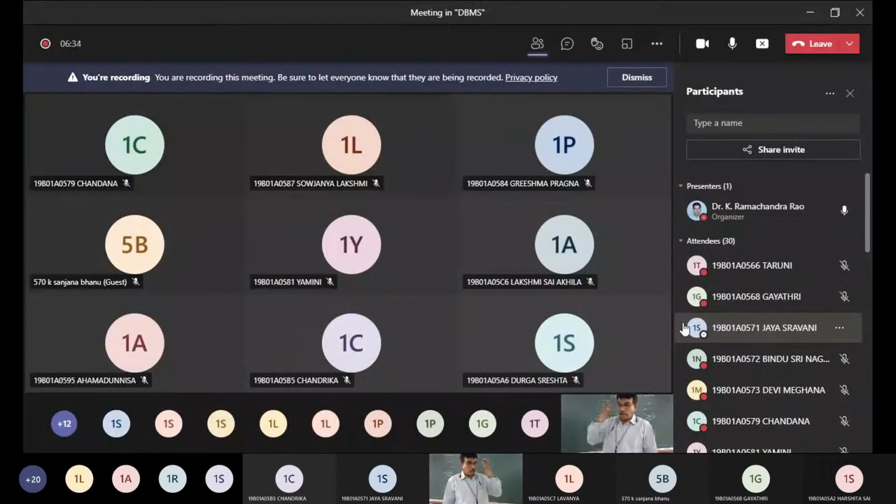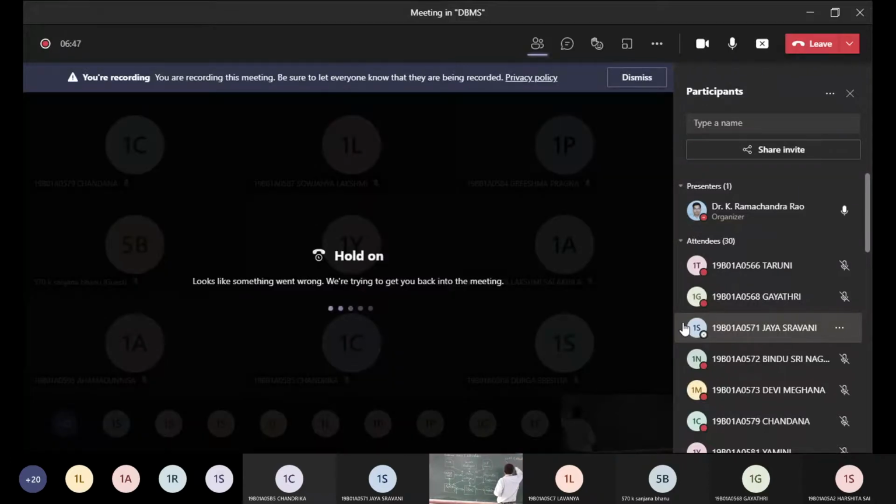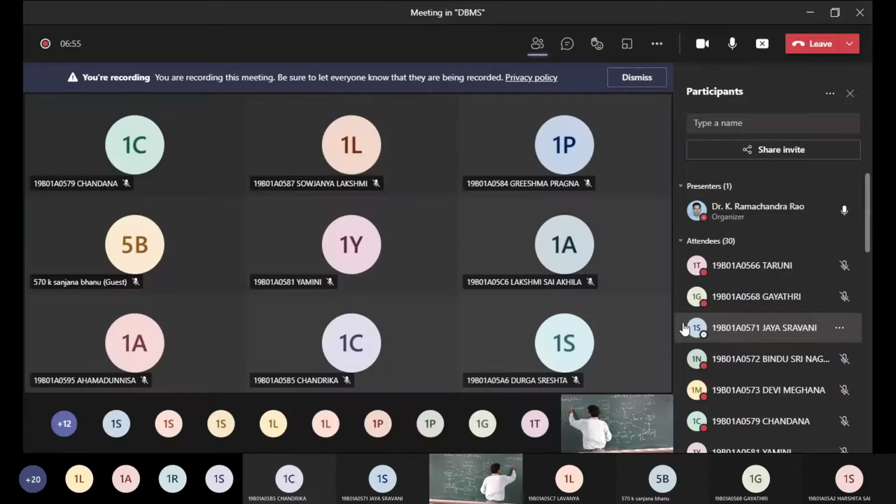So we have an important concept called levels of abstraction. In these levels of abstraction, we had an exposure to one, which we call the higher level, the end user.